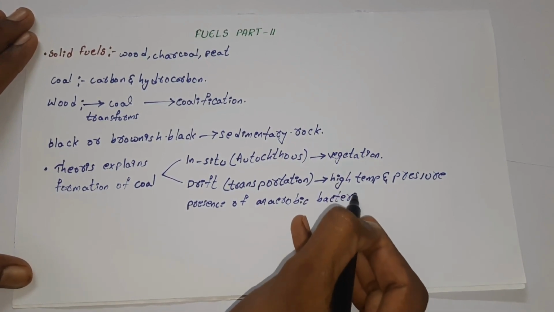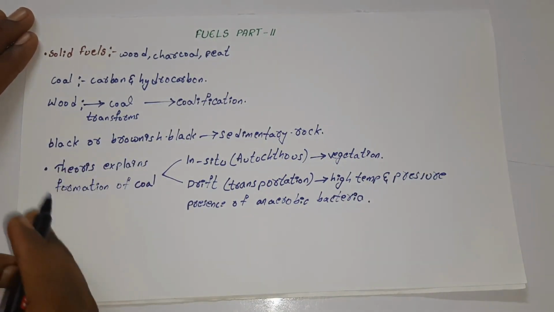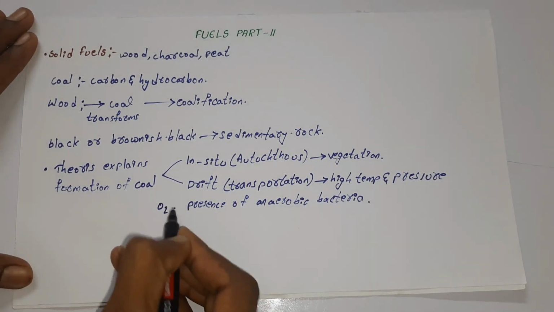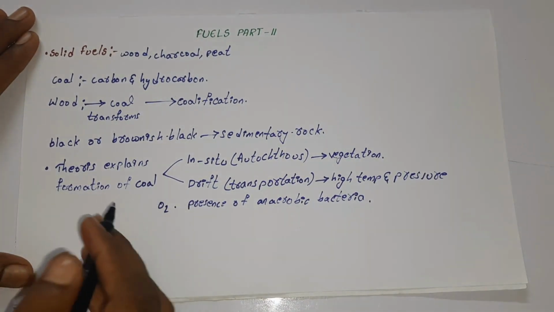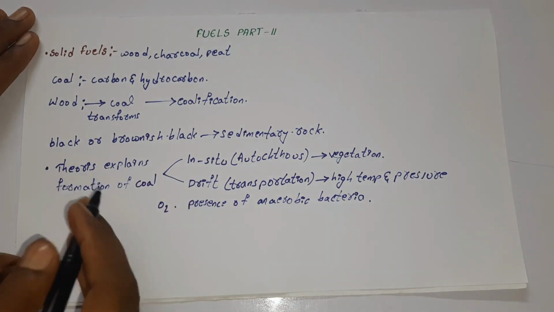So we can understand that the drift transformation of coal happens in the absence of oxygen and in the presence of anaerobic bacteria, which do not require oxygen for growth.